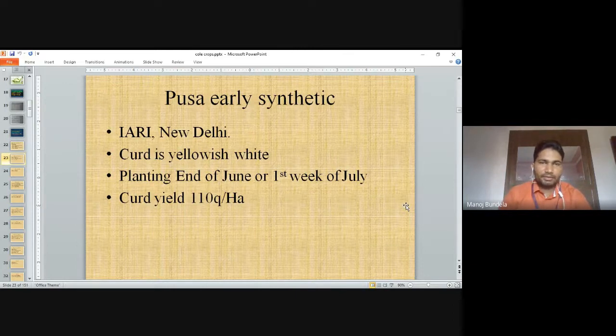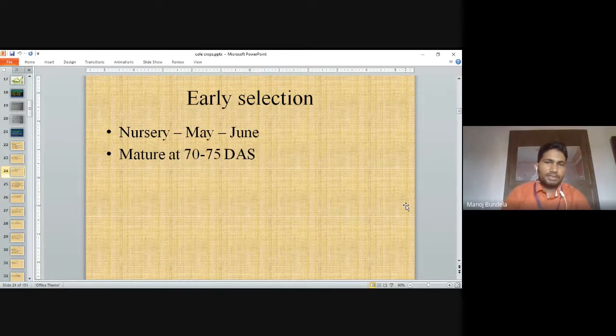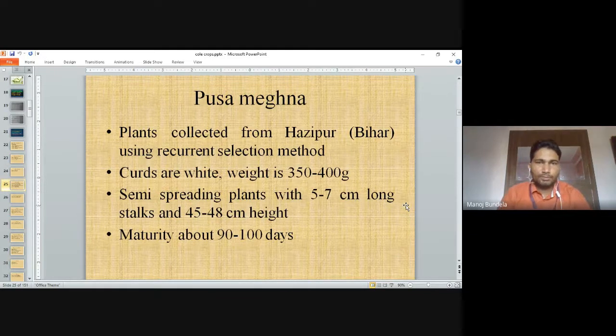Pusa Early Synthetic: it is released from IARI, New Delhi. Curd is yellowish white. Time of planting is end of June or first week of July. The curd yield is 100 quintal per hectare. Pusa Early Synthetic is an early selection. Nursery is normally sown in May-June and matures in 70 to 75 days after sowing. Pusa Meghna: the plants were collected from Hajipur, Bihar, using the recurrent selection method. Curds are white, weight is 350 to 400 grams.